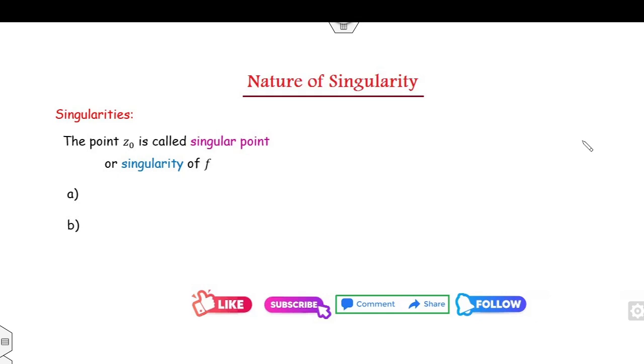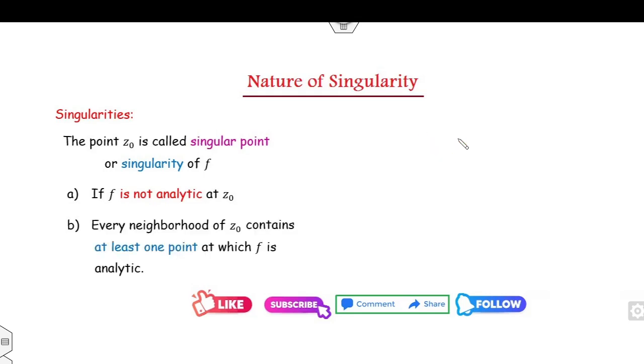The formal definition of a singular point is: any point z0 is said to be a singular point if the function is not analytic at the point, and if you consider any neighborhood of z0, then it consists of at least one point at which the function is analytic. For example, again I consider the same example, 1 over z minus 2.